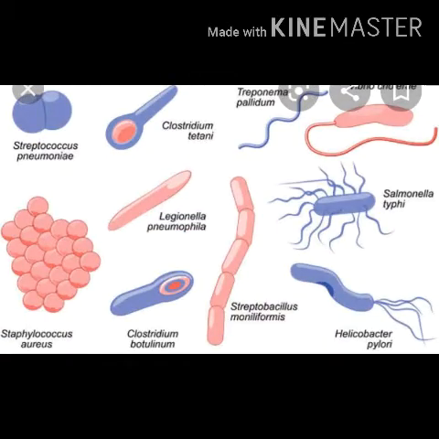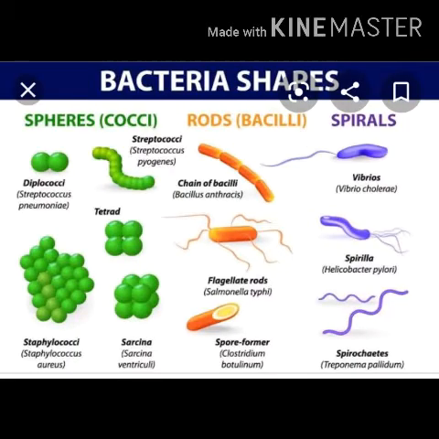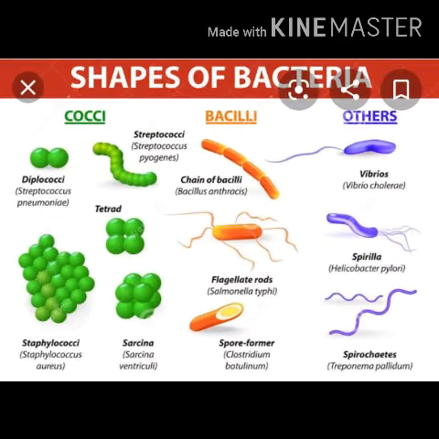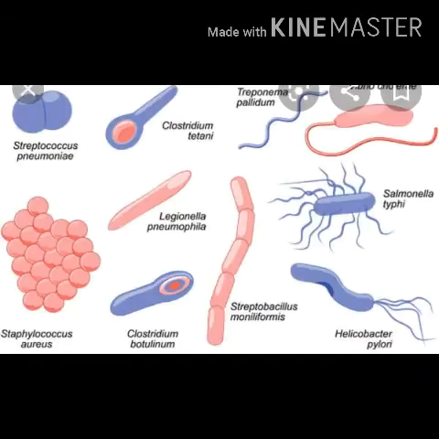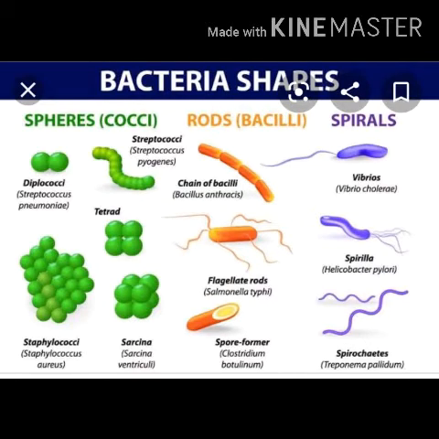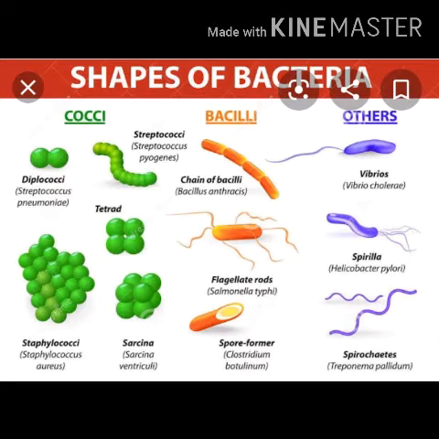So we will start with the economic importance of bacteria. Bacteria are primitive organisms consisting of a single cell, that is prokaryote, without a true nucleus. They have no chlorophyll and their body is not differentiated into parts like root, stem, leaves and flower. Bacteria are the most primitive unicellular organisms. Each bacterial cell contains a single chromosome which is not enclosed in a nuclear membrane.